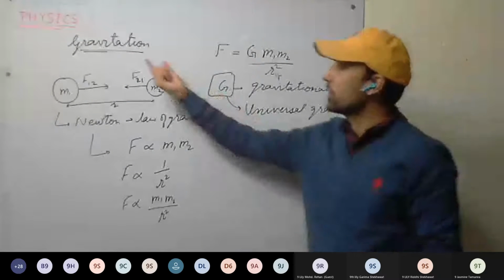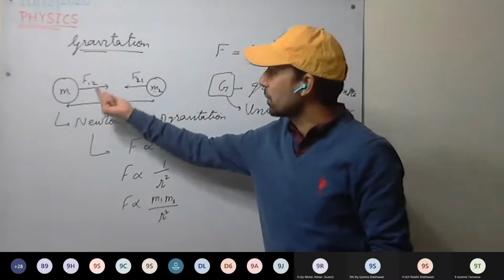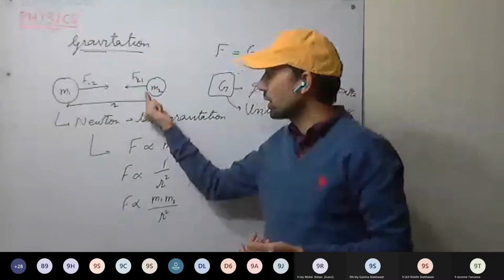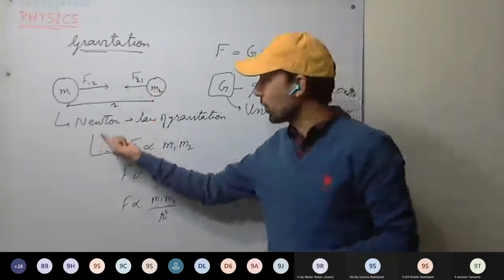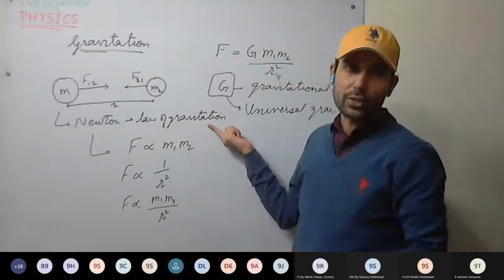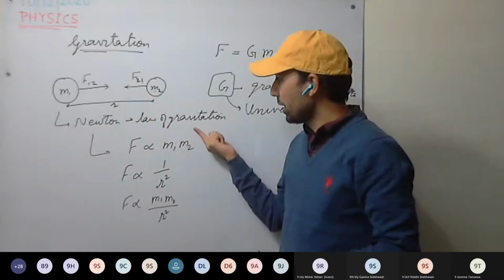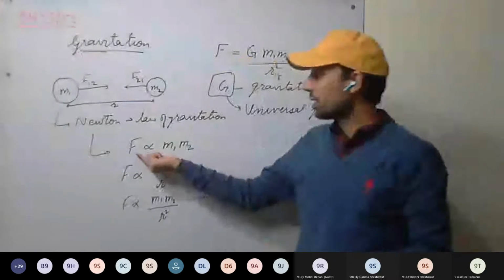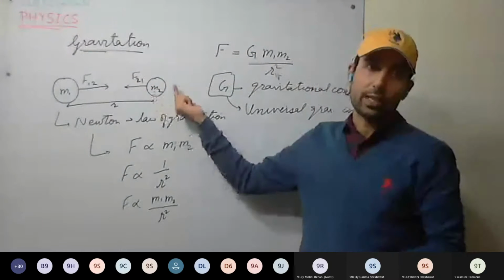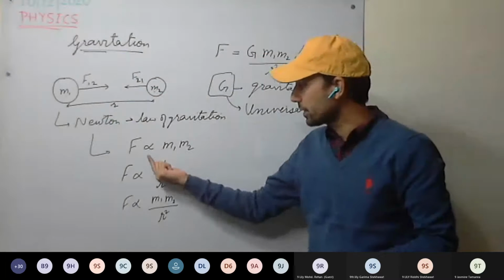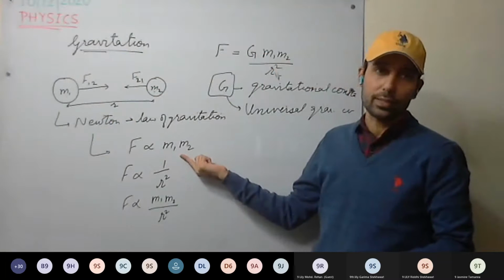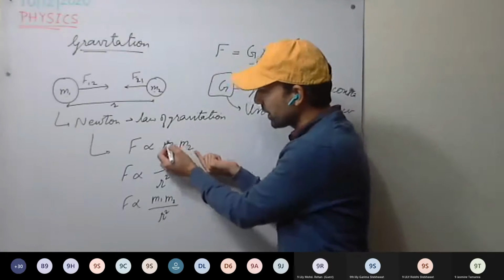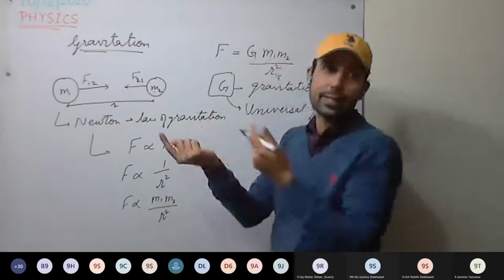This is clear. We have discussed gravitation. Gravitation means the force between two bodies. It is always attractive. To calculate the magnitude of this force, Newton provided the law called the law of gravitation. In it, Newton explains that the gravitational force between two bodies is proportional to the product of their masses. If their mass increases, this force will increase.